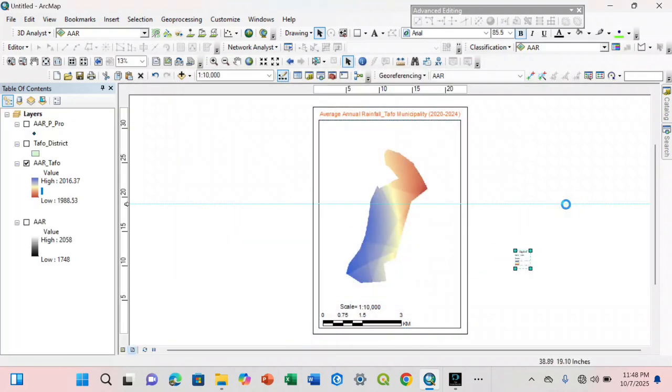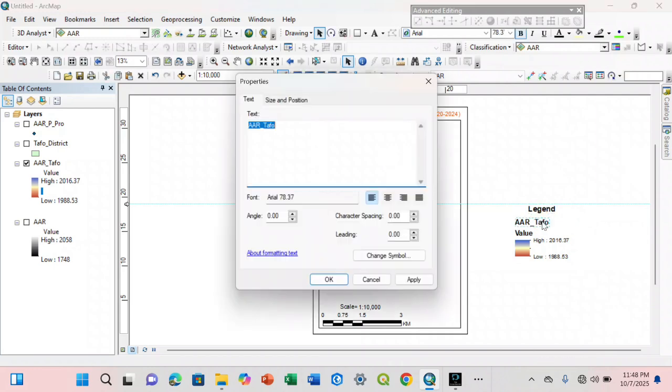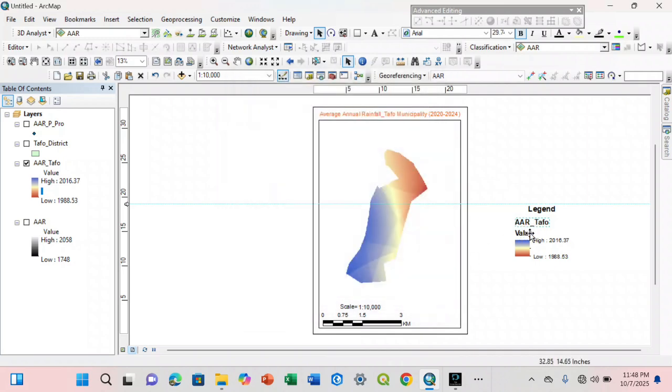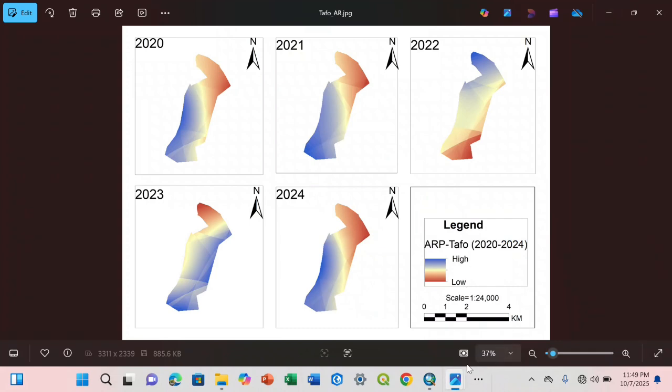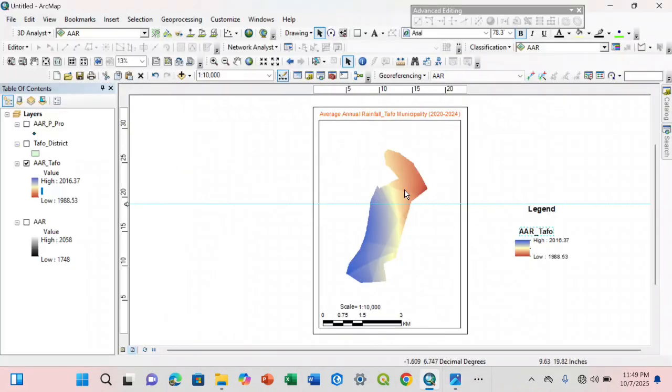So this is it. So you can convert to graphics, ungroup it, and the legend is here. So average annual rainfall, yes. Now let us delete this. In the previous video I deleted the values and it was left with only the high and low. Do you get it? But here we are dealing with only one frame, so we can maintain the figures. Have you seen that? Yes.